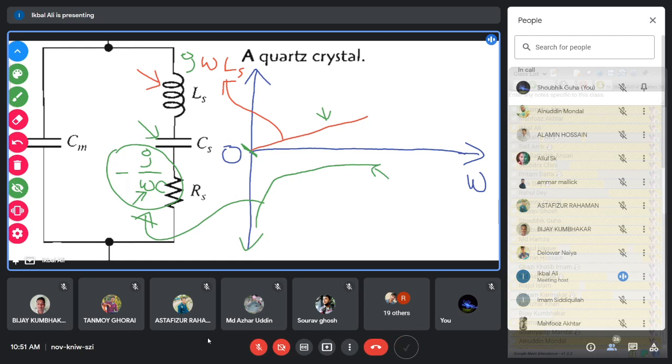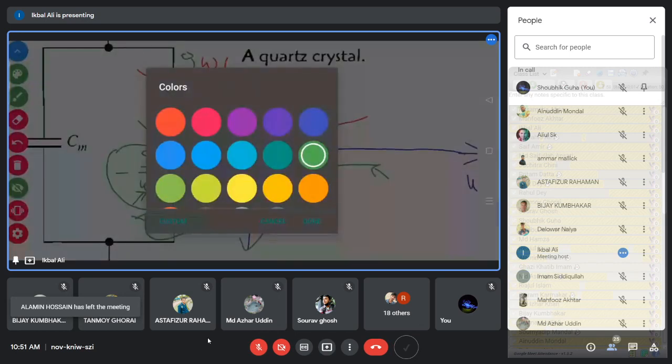So the impedance of the inductor is this red straight line, and the impedance of the capacitor is this green curve. You should add these two curves to get the equivalent impedance. Are we agreed? Yes, sir.